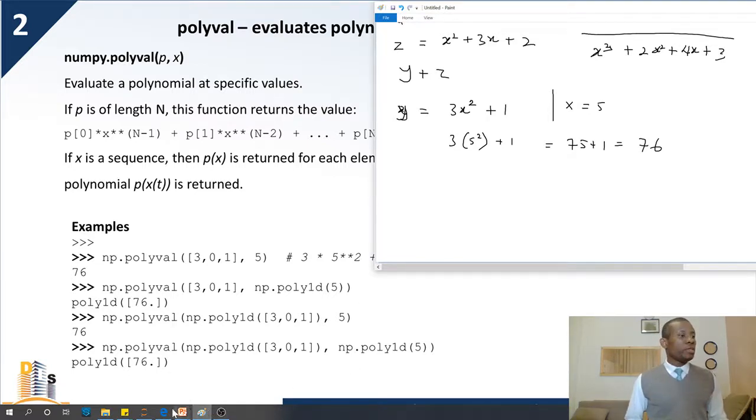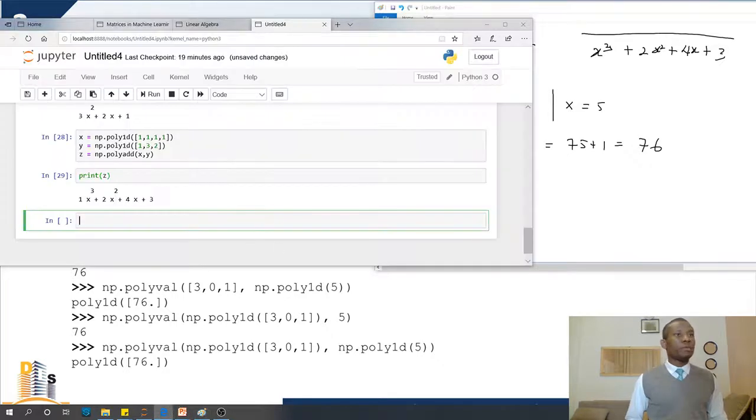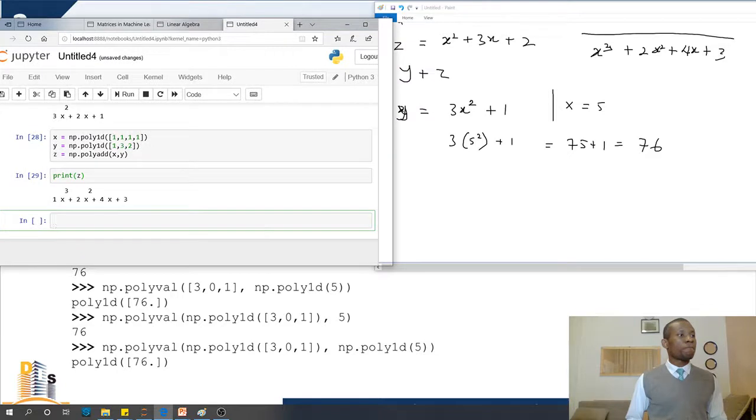So what we are going to do is follow the same procedure. I'm going to shift this so that we have some more room to work. We have a polynomial, call it y, is equal to np.poly1d, and let's say 3, 0, 1.